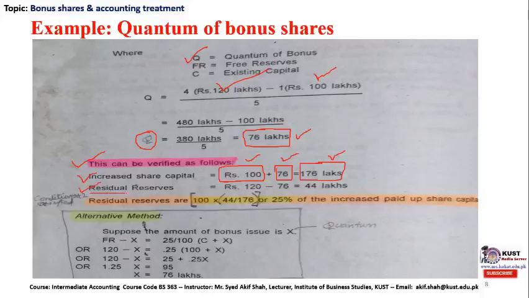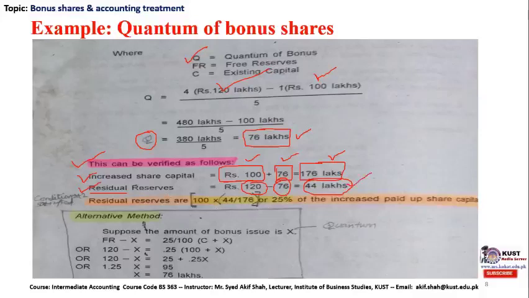Residual means the remaining reserves with the company should not be less than 25%. Previously we had 120 lakhs of reserves and 76 lakh has been issued, as suggested to the company. So the residual reserve with the company will be 44 lakhs. This will be the leftover amount in the free reserve account.